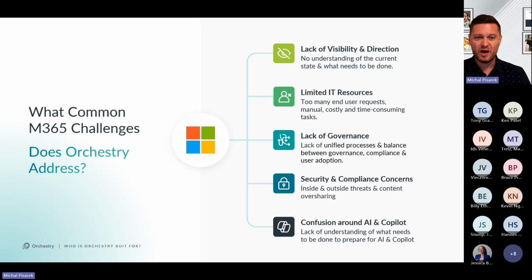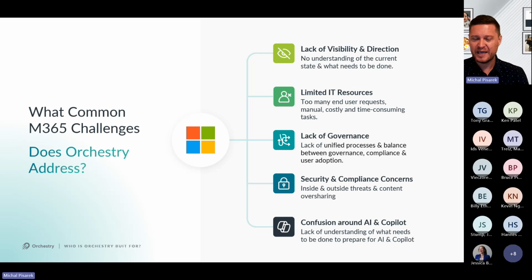Next thing is security and compliance. Security and compliance could be a whole other conversation, but in particular where we play a part within Orchestry is much more around things like membership, ownership, and private and sharing links. I'm going to show you some capabilities that we're working on in terms of identifying sharing links, anyone links, internal links, guest links, and all of those pieces, which can cause information leaks and is one of the big things that contributes to oversharing within your tenancy.